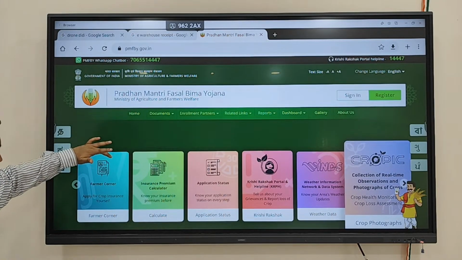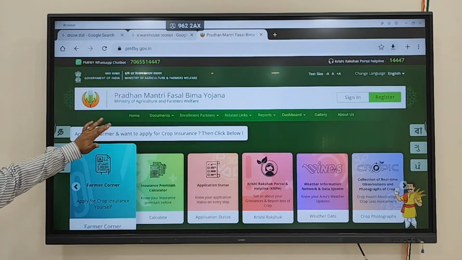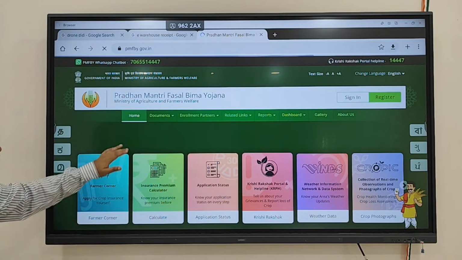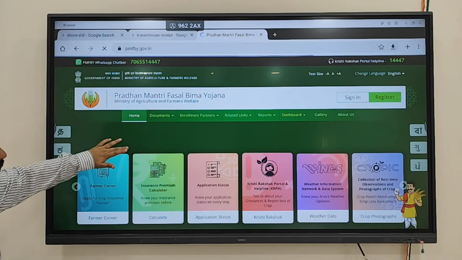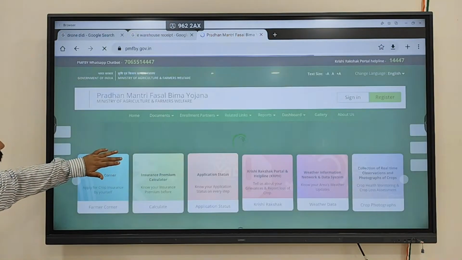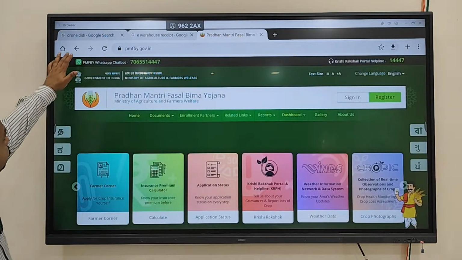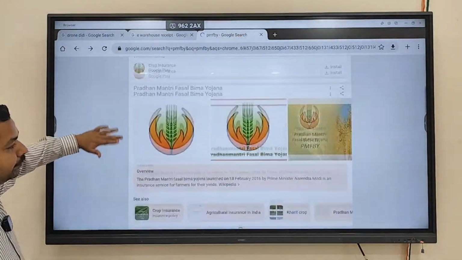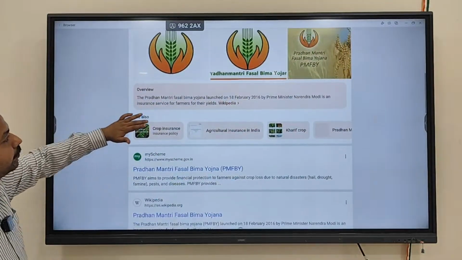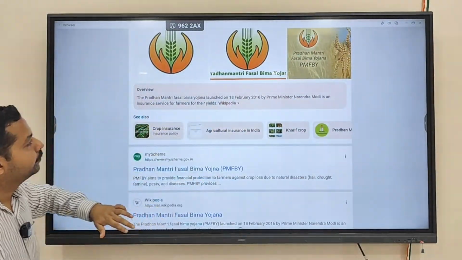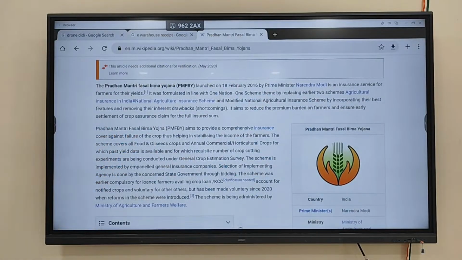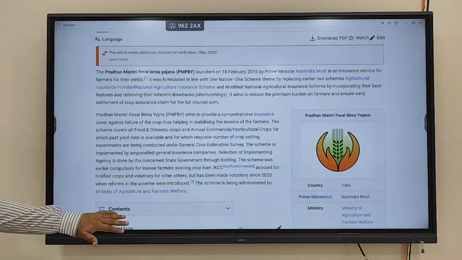Fine. So this is again a scheme that is being run by which ministry?